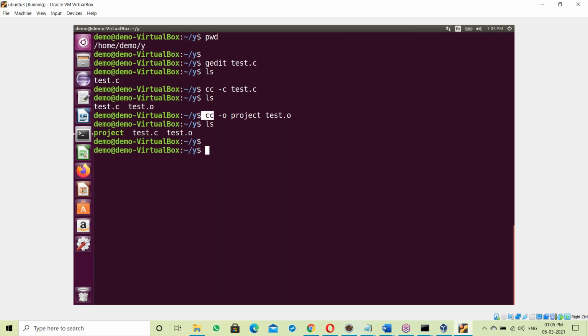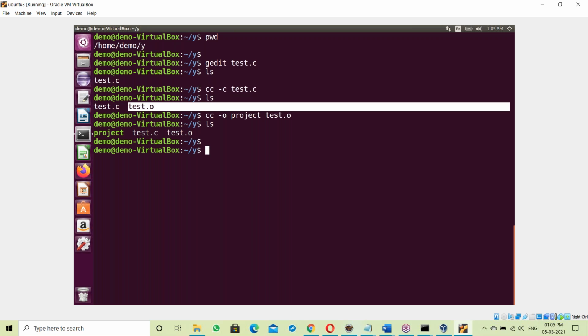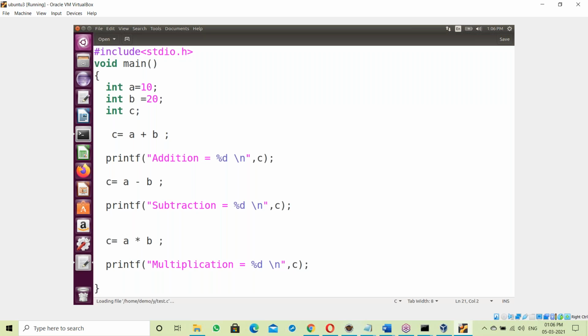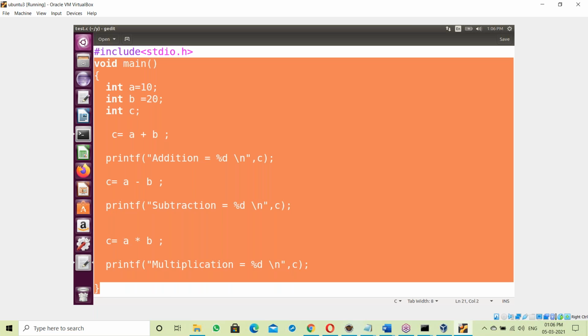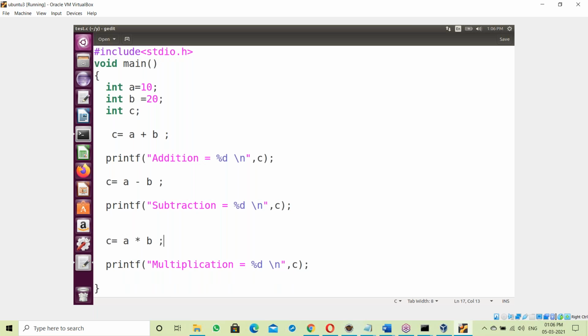Yes, cc means C language compiler. C language compiler, hyphen o means object files, which means you take all the object files. Now what are the object files here? See, for our program test.c, test.o is the object file. It is binary code. Binary code of our C program. Test.o contains binary code for our C program.